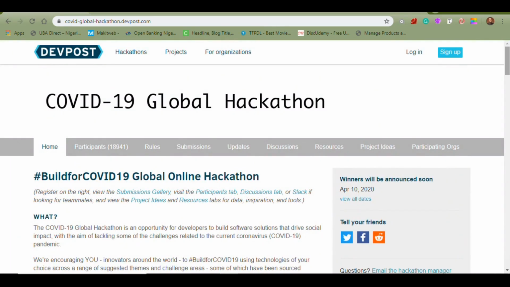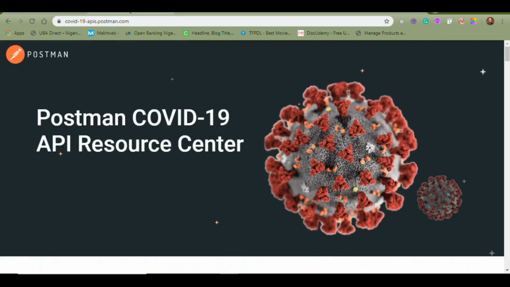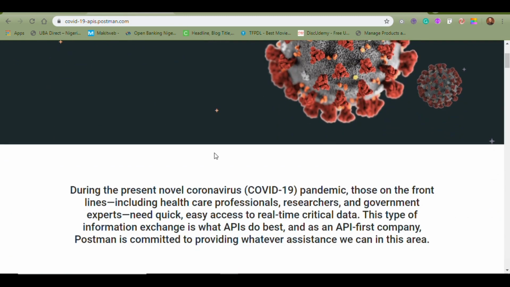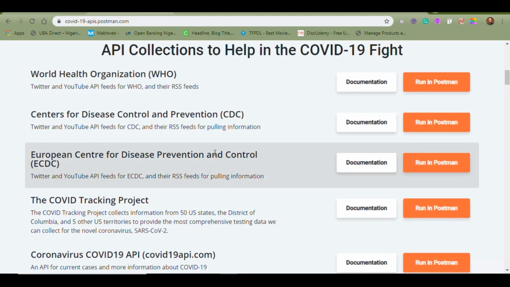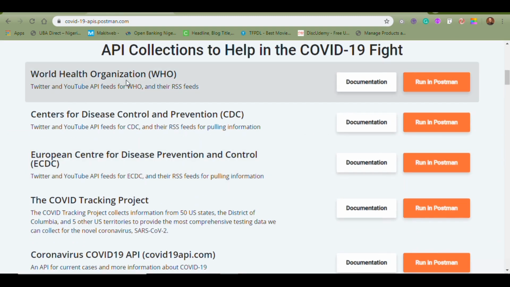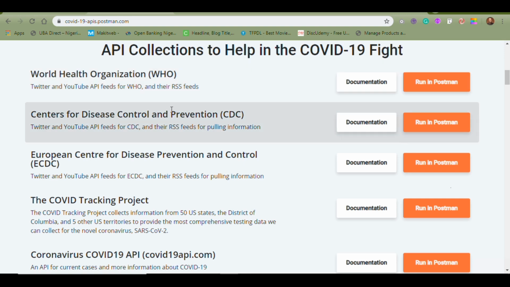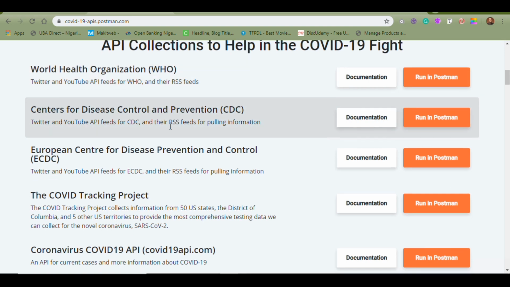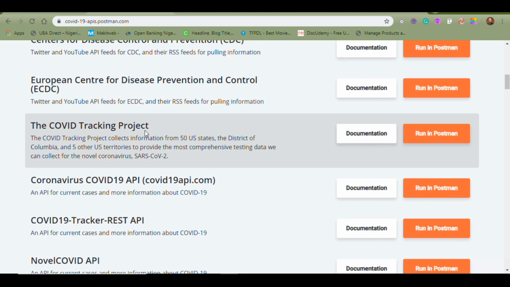So enough of that. I'll be introducing you to the APIs. The first one is the Postman COVID-19 API. These guys give you a lot of interesting APIs. For example, this first one is from the World Health Organization. You can see even Twitter feeds and YouTube feeds, and using this API you have access to all these things easily. We have the COVID-19 Tracking Project.